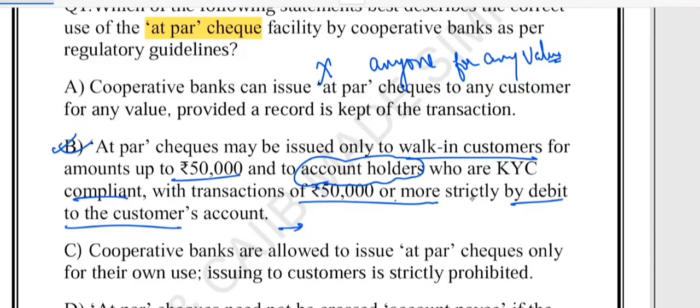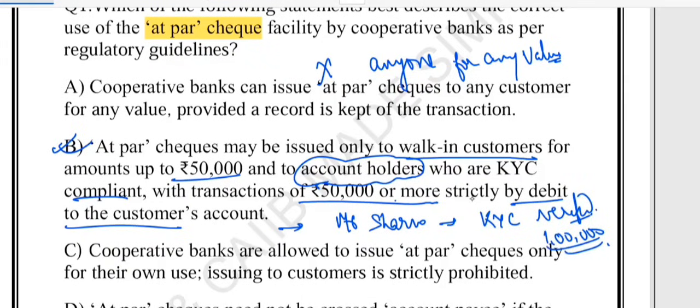Let me give you one example. Take the case of Mr. Sharma. Mr. Sharma has a fully KYC verified account, and he wants a cheque of 1 lakh. The bank can issue it, but only by debiting his account, not by taking cash. That is called an at par cheque.